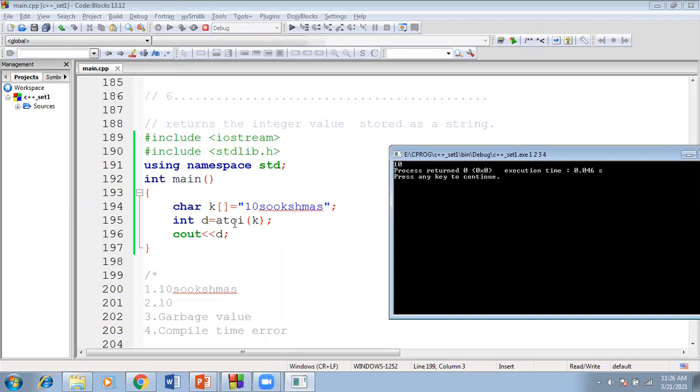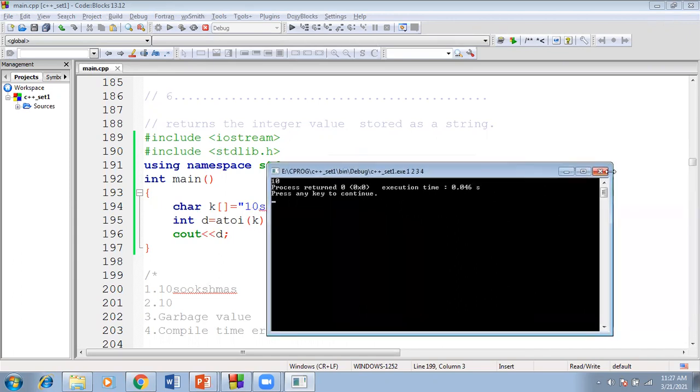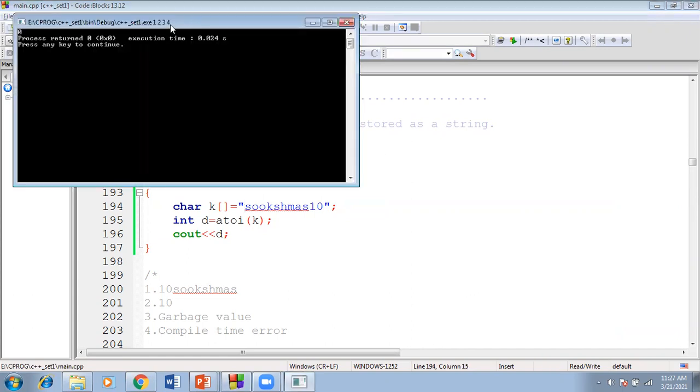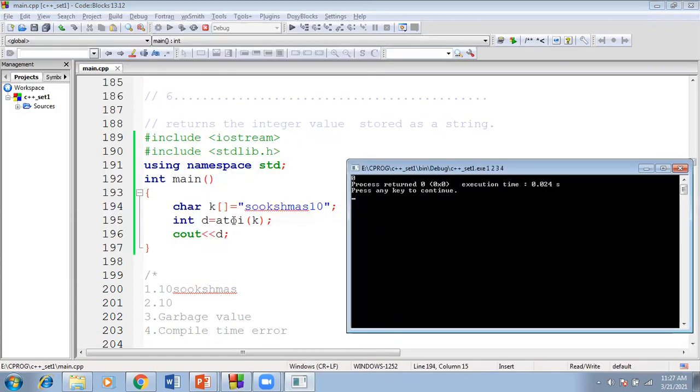So atoi takes an integer value that is stored as a string. It will take only the integer 10, and that will be stored in a variable called t and displayed on the screen. That is the reason we go for atoi. It will convert your string representation into an integer. Suppose I first write something like text before 10 over here, and if you run this code, it never retrieves anything. 0 will be displayed on the screen.